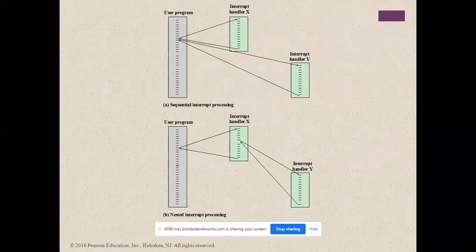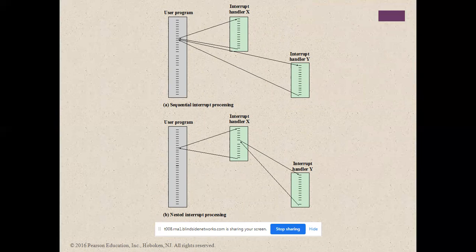Here is how the interrupt handler will do the work: sequential interrupt and nested interrupt. For example, I am teaching and the telephone is ringing. Inside the telephone call, I have another interrupt.